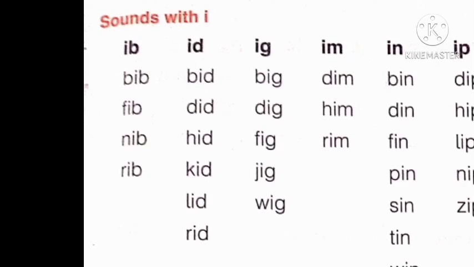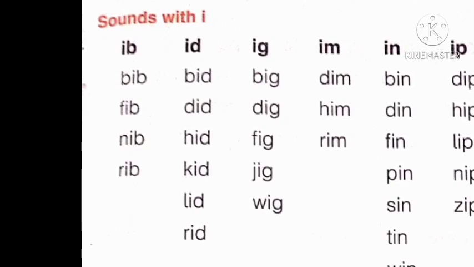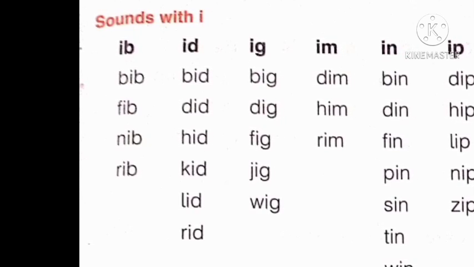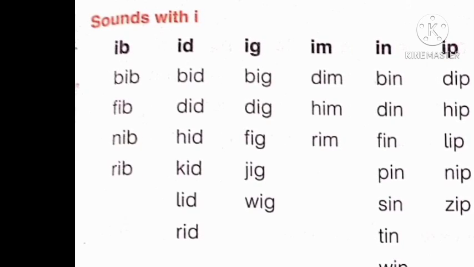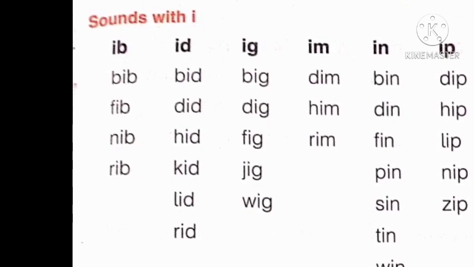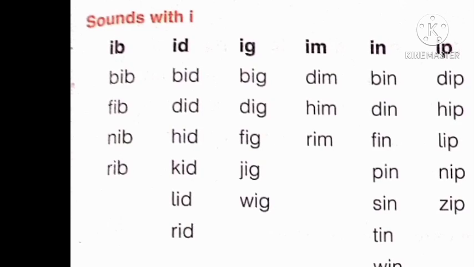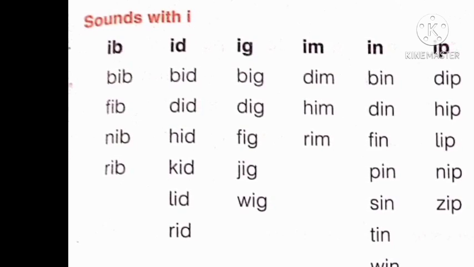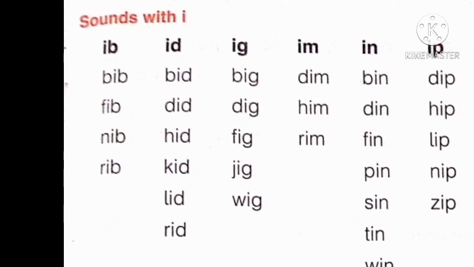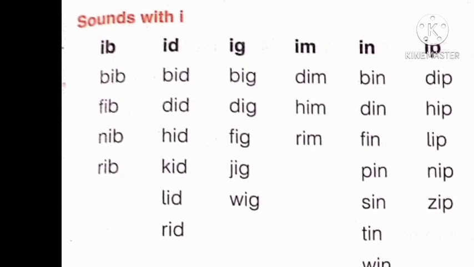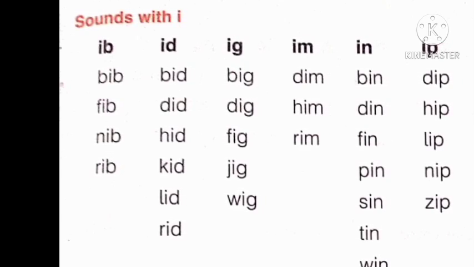Now start third column. Here are two sounds E, G, ig. When we combine these sounds, it will become single sound ig. So we will join the sound ig with other sounds to make new words. Let's start column. B, ig, big. D, ig, dig. F, ig, fig. J, ig, jig. W, ig, wig.